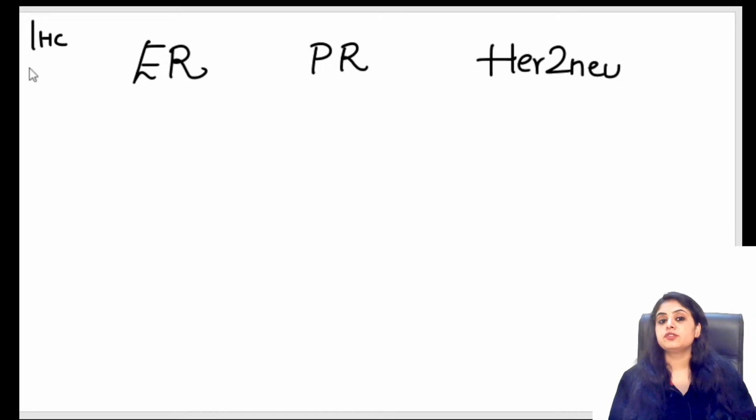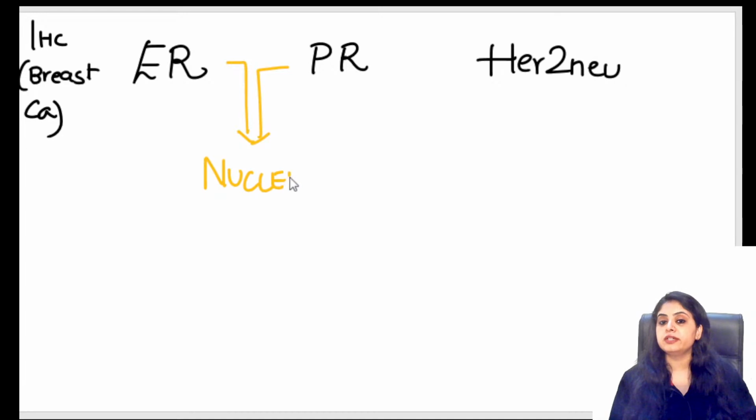Estrogen receptor, progesterone receptor, HER2/neu, we are obviously talking about breast cancer. How do I differentiate? You say, ma'am, this will also give a brown color, this will also give a brown color, and this will also give a brown color. So how do I get to know what the examiner has said? 99% of the cases it will be labeled. If it is not labeled as ER, PR or HER2/neu, remember the brown color in ER and PR is going to be nuclear, whereas the brown color in HER2/neu is going to be in the membrane, is going to be membranous. I'll show you.